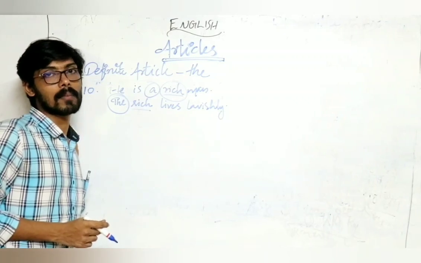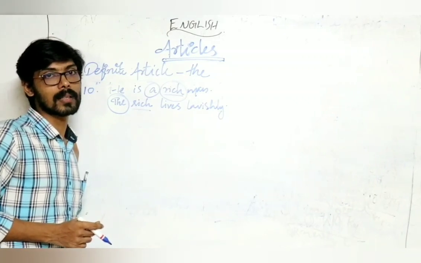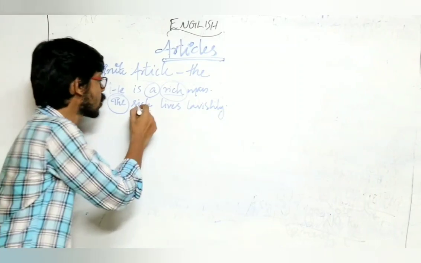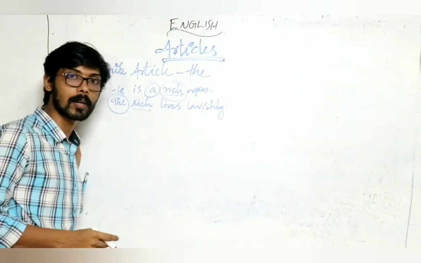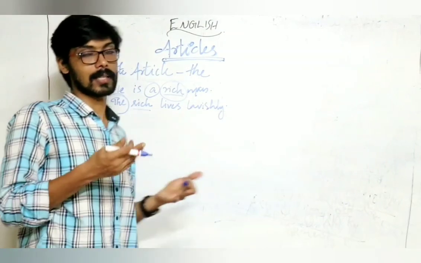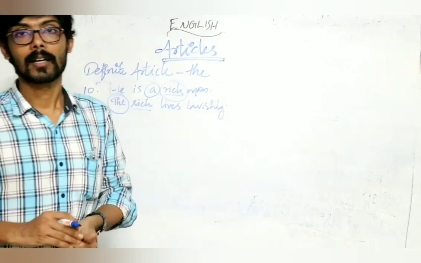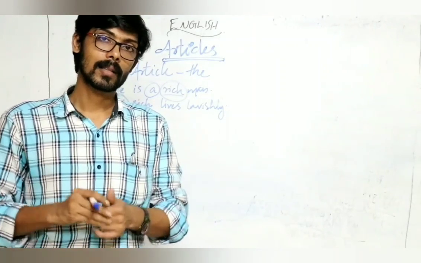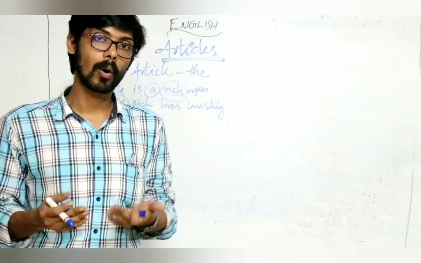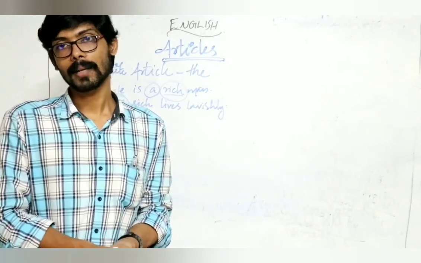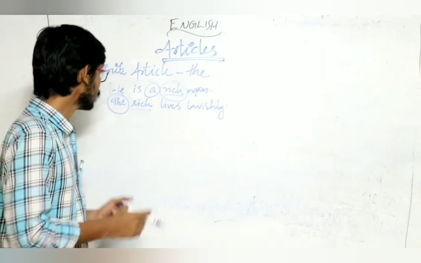Article the comes before an adjective, that means all people in that category. Here the rich means all rich people. Suppose the poor means all poor people. So an article, especially the article the, before an adjective means all people or all persons in that group. Clear? Yes.